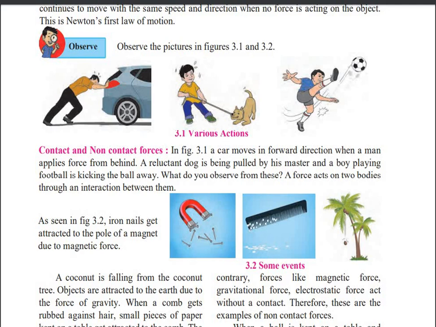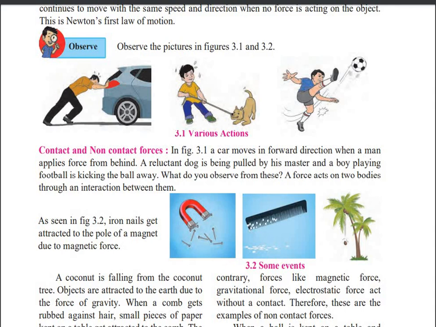Here also, you can see two objects, for example, coconut and ground, comb and pieces of paper. So the main condition for force is that there has to be the presence of two objects. These two objects exert force on each other.